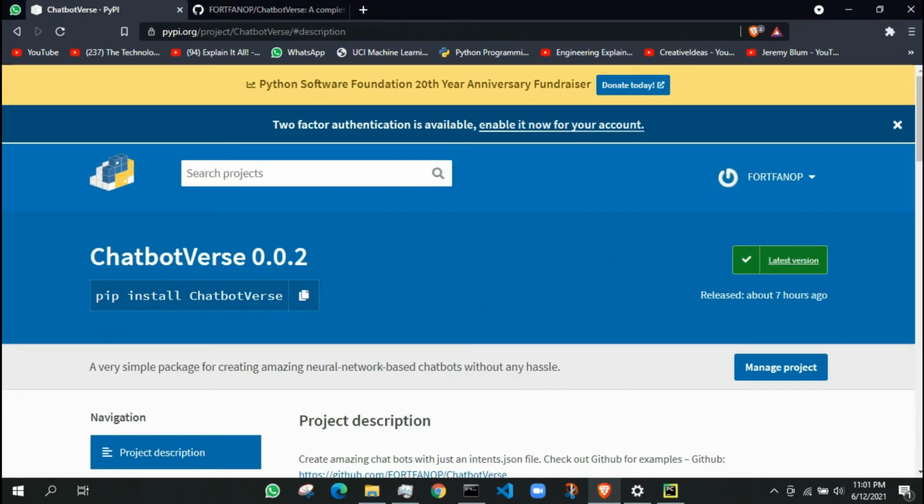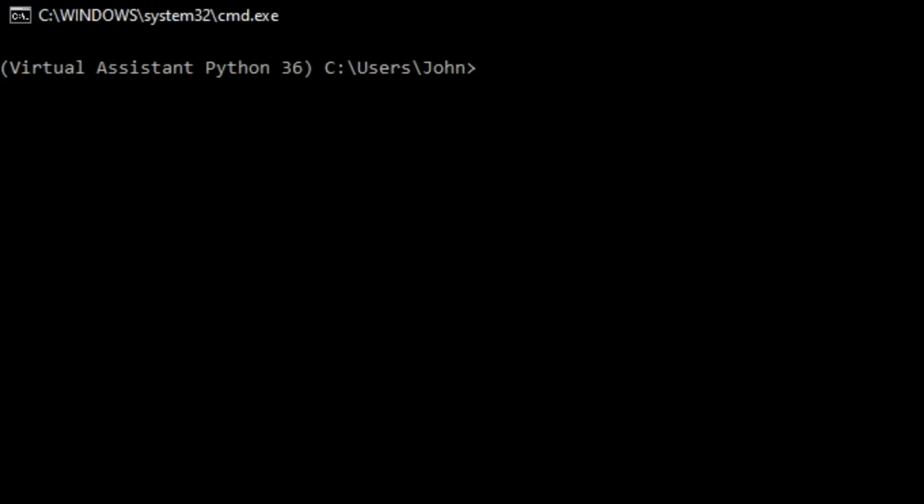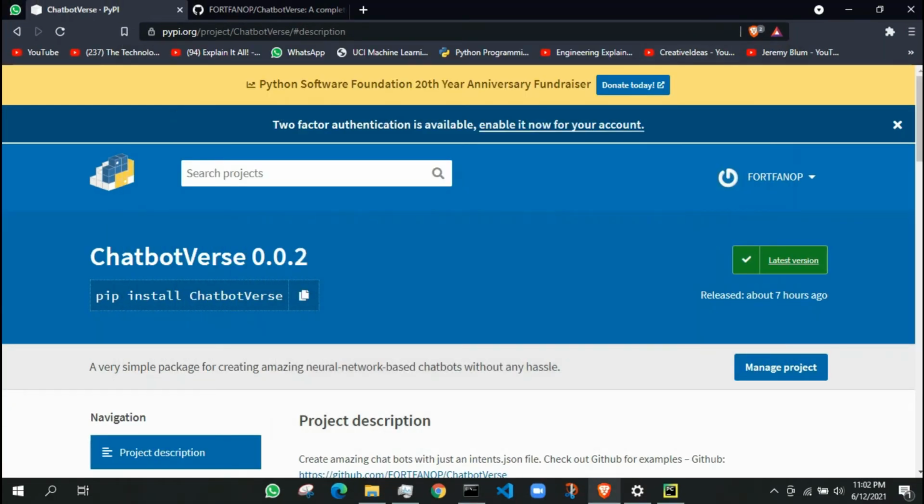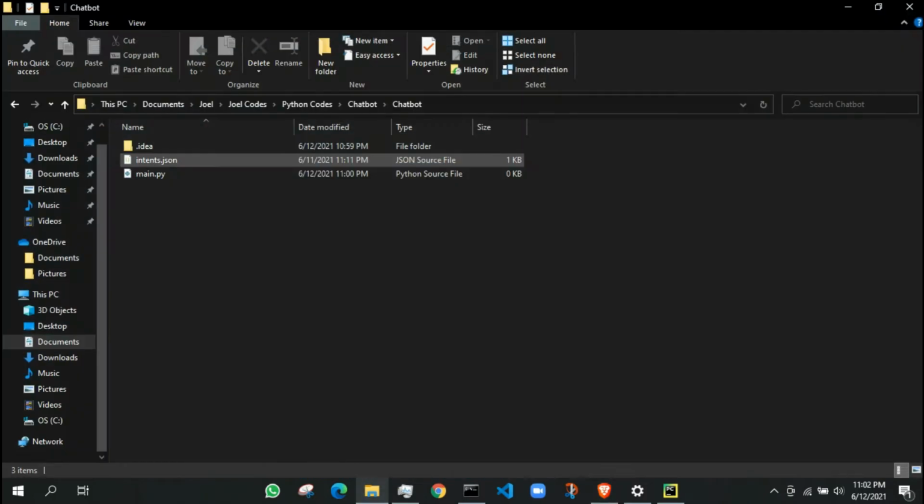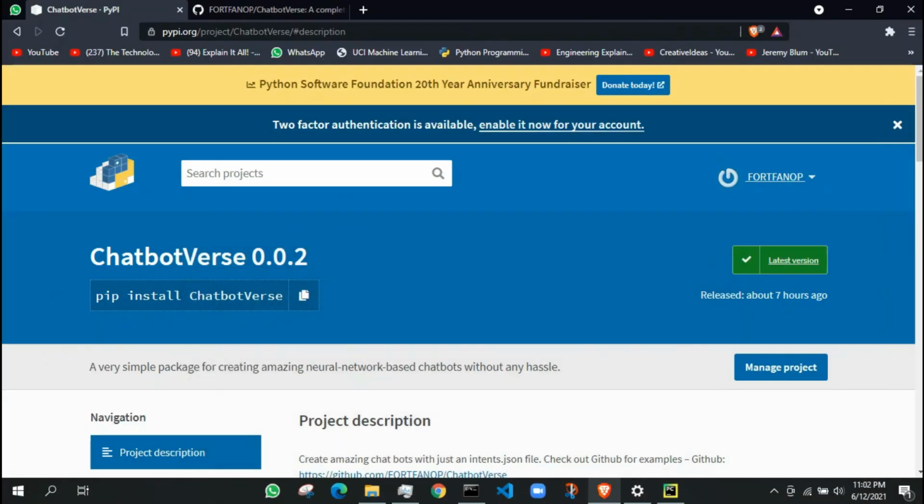So first thing you have to do is pip install the module. All you have to do is type pip install Chatbotverse. Make sure you get the caps all correct. I have this already installed, so I'm not going to be doing it again. I also have this folder which has two files, main.py and intents.json. I'll be coming to what intents is in a moment.